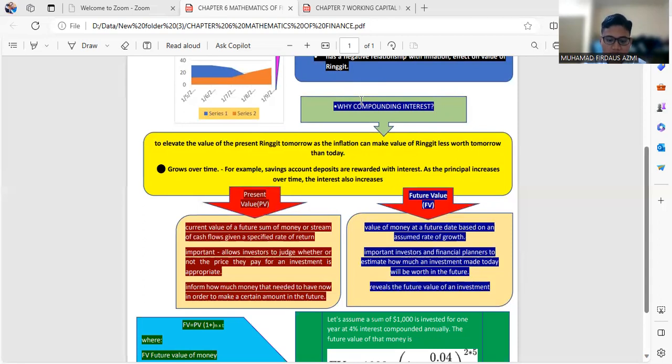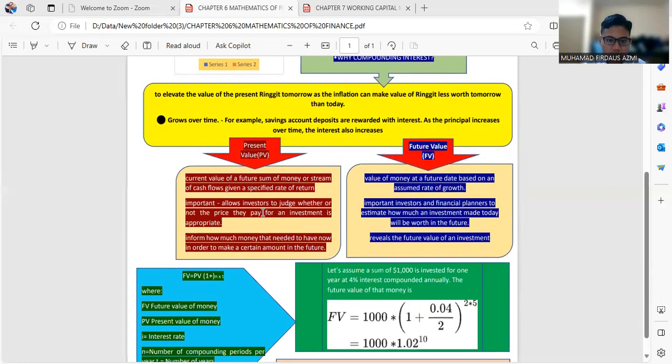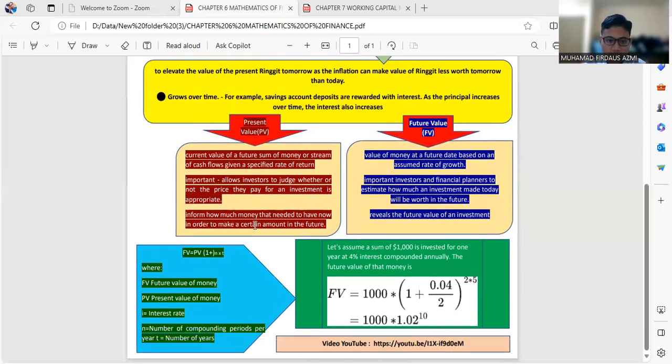Present value is the current value of a future sum of money or stream of cash flow given a specified rate of return. Future cash flows are discounted at the discount rate, and the higher the discount rate, the lower the present value of the future cash flow. The importance of present value is that it allows investors to judge whether or not the price they pay for an investment is appropriate. It informs how much money is needed now in order to have a certain amount in the future.